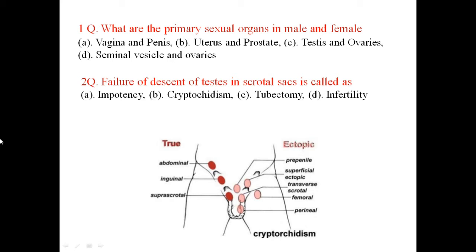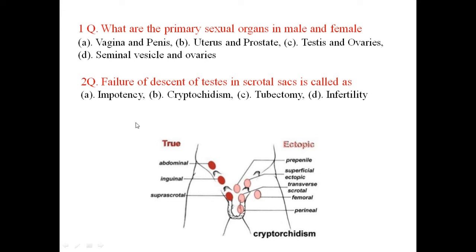So let us look at question number 1. What are the primary sexual organs in male and female? Just now I have explained that the testis is the primary sex organ in male and the ovaries are in female. So the answer is C.